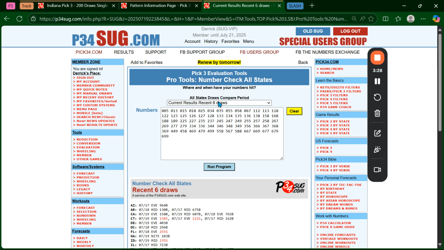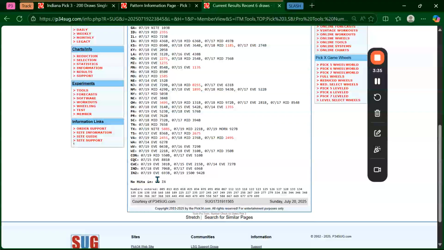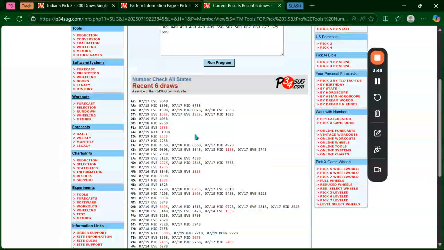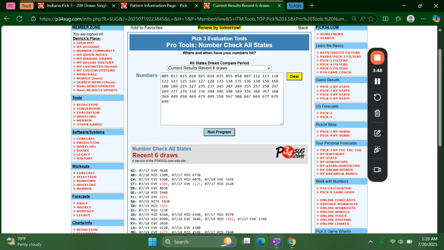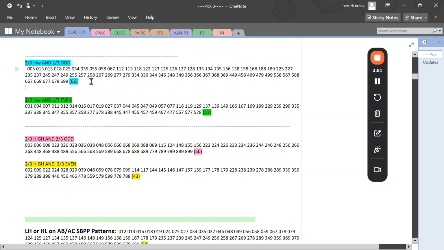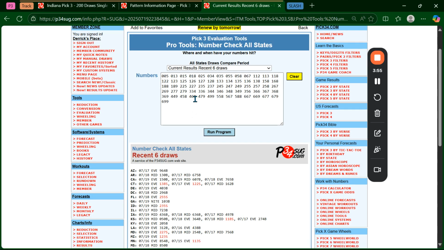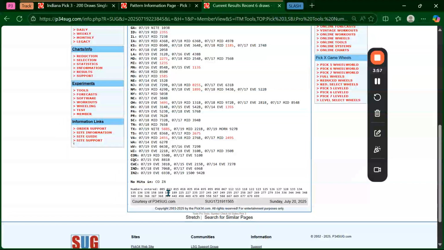Remember, this is only 6 draws. Oops, I got to renew. This is only 6 draws, okay? Not 6 days, only 6 draws. And look at this. Only Colorado and Indiana have not hit. Now, obviously, it's not guaranteed, and it can go out a lot more than that, I'm sure. But it's just an example that if you wanted to focus on something, this could be something to focus on, because this is 66 numbers. And as you can see, only 6 draws, and only these 2 states haven't had a hit.